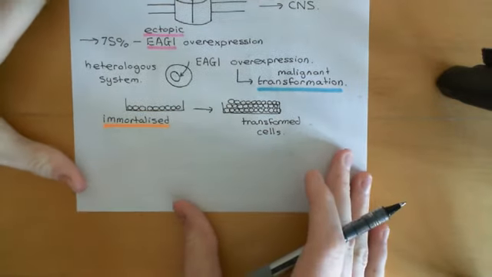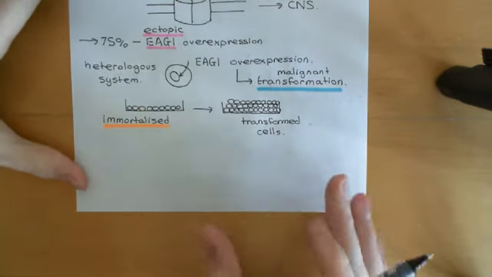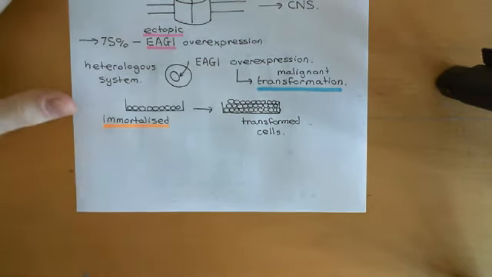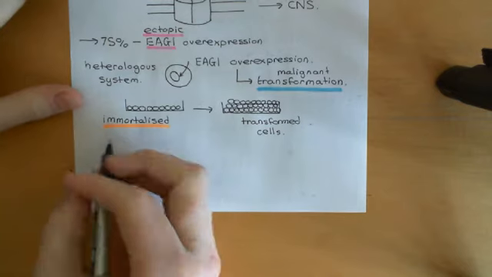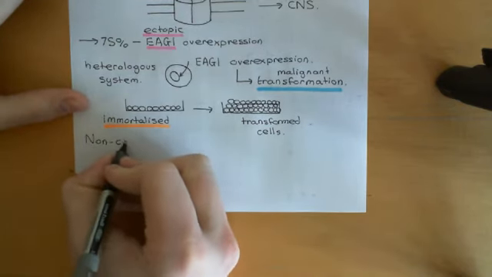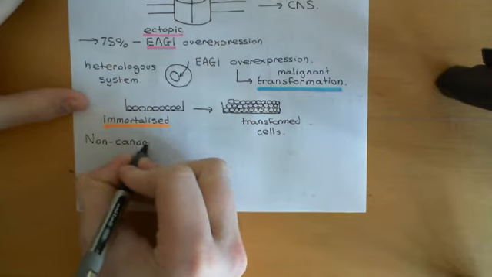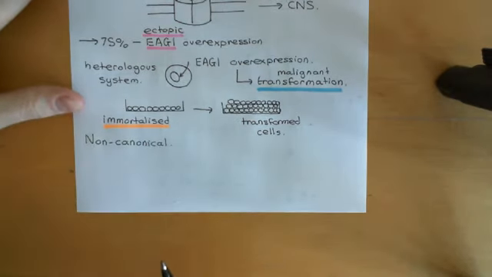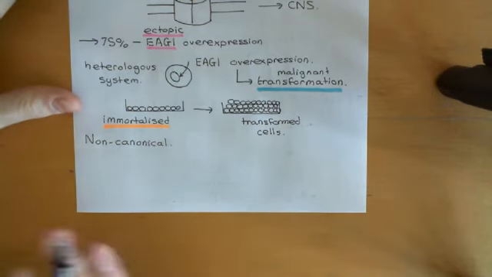Okay, right. So let's discuss this now. Firstly, the first thing to say is that Heterologous is believed to act by what's known as a non-canonical mechanism. Okay, now what does this mean? This means that its mechanism doesn't involve it actually opening and conducting potassium ions through it at all.